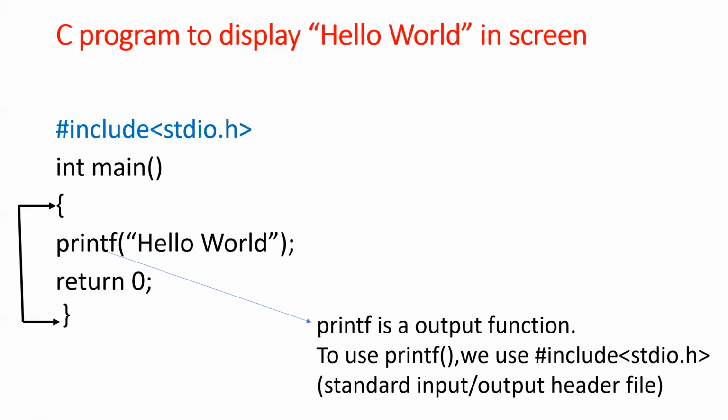And this printf is already in this header file, the standard input output header file. If you just write printf, how does it display your hello world to the screen? All that is done in the background by printf, and that is added to this header file. You just write this include stdio.h header file, and you can use this ready-made output function. You just write the single line, then this hello world is directed to the monitor. Okay, so we will try to see this first program. What is the output of this program? Hello world. So I will show you.